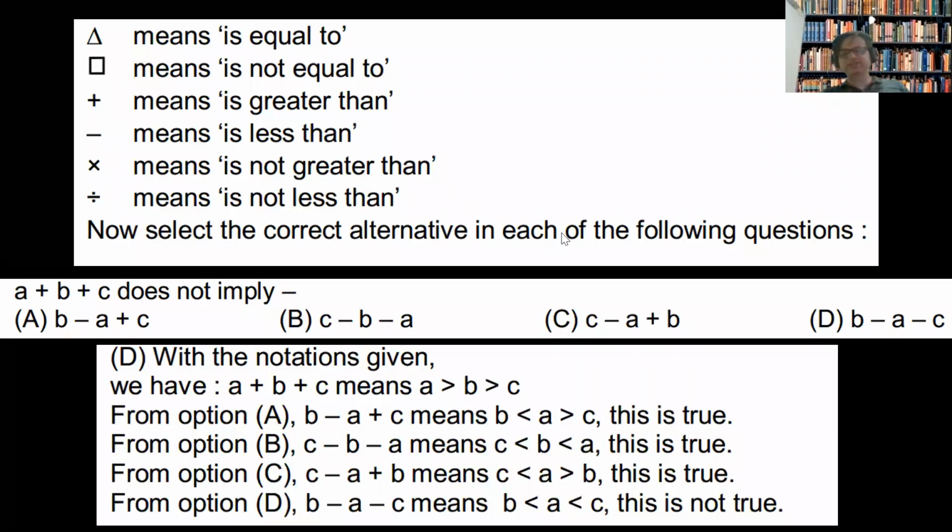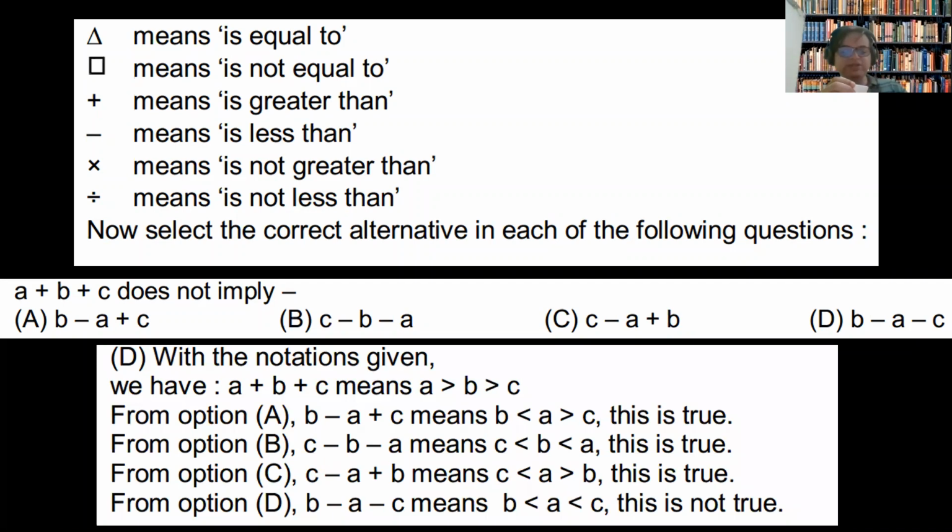Okay, so we were discussing this. From the first option, we have B is greater than A, which in turn is greater than C, and this statement is absolutely correct. From the second one, we have C is greater than B, which in turn is greater than A. This is also correct.